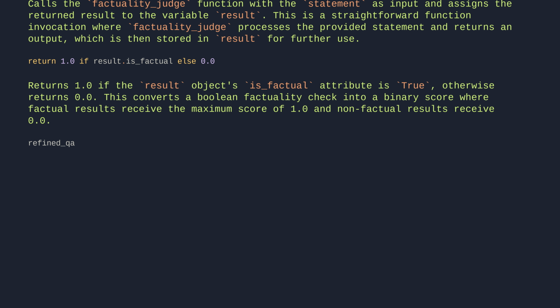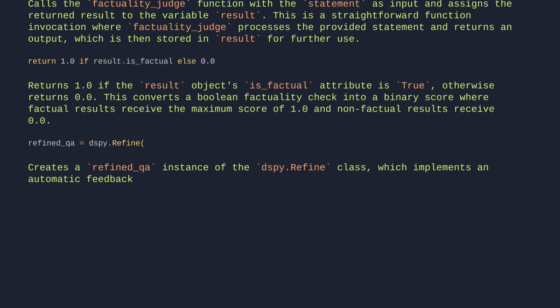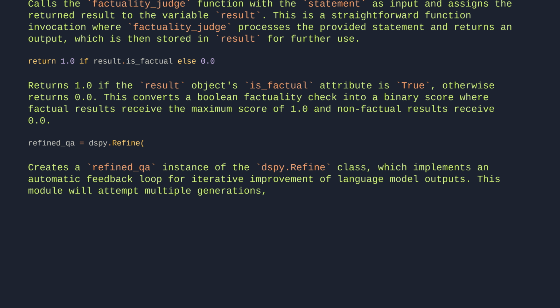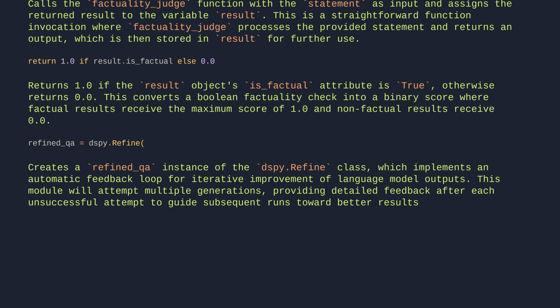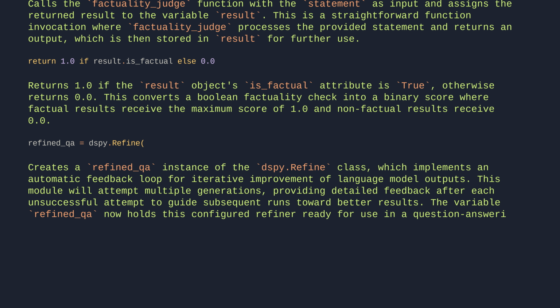refined_qa = dspy.Refine. Creates a refined_qa instance of the dspy Refine class, which implements an automatic feedback loop for iterative improvement of language model outputs. This module will attempt multiple generations, providing detailed feedback after each unsuccessful attempt to guide subsequent runs toward better results. The variable refined_qa now holds this configured refiner ready for use in a question answering pipeline.